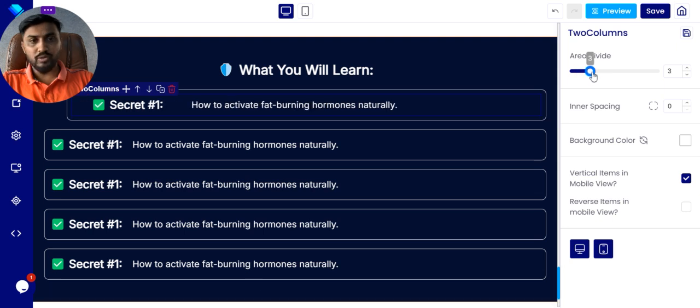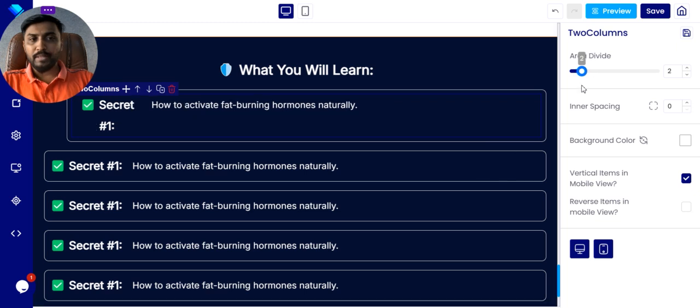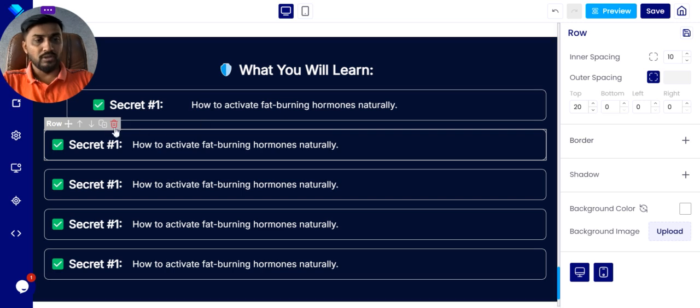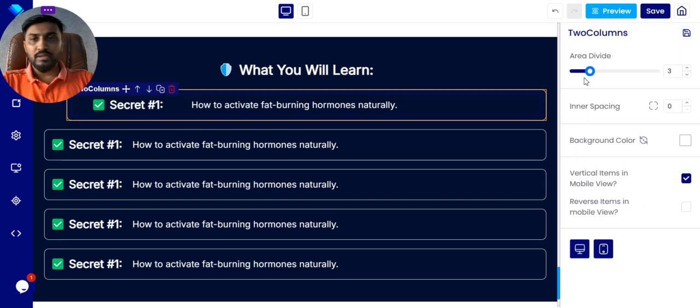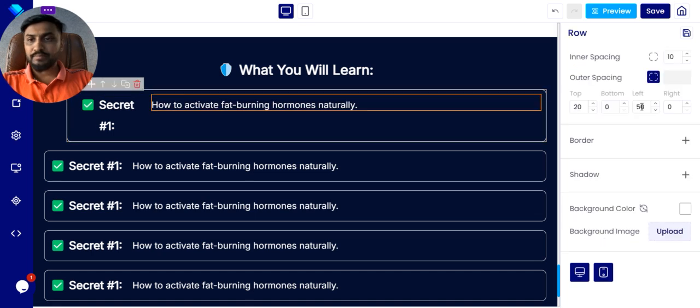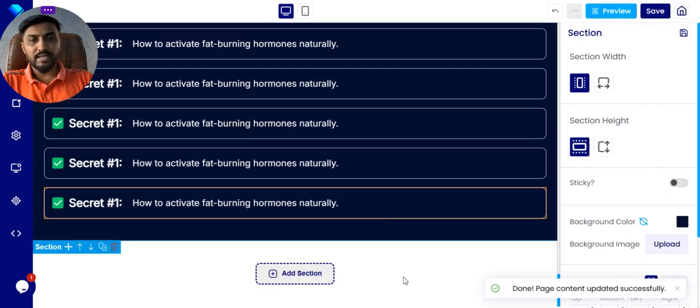No problem. So maintain the area, maybe like this, 3, and then just delete all this, and you can do this. Okay, so that's it. Very nice. So this is the section we have already designed.